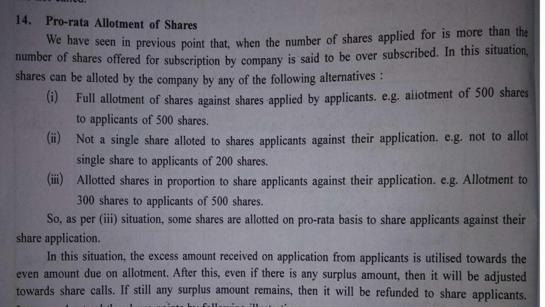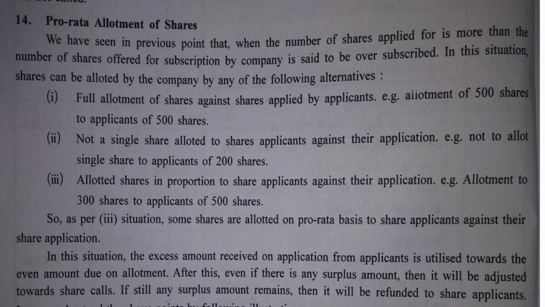Now for understanding this topic, firstly, you need to understand oversubscription. I have explained oversubscription in previous lectures many times, which simply means when the number of applications received are more compared to the number of shares issued, then it is said to be a case of oversubscription.